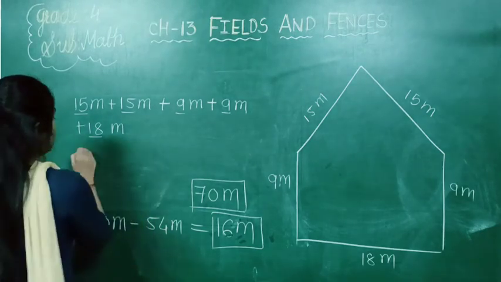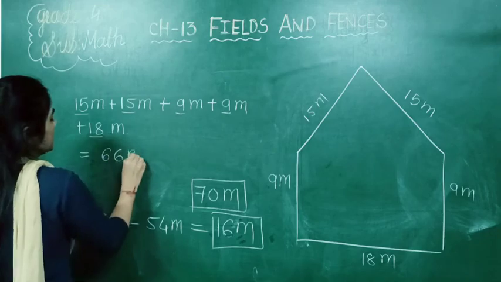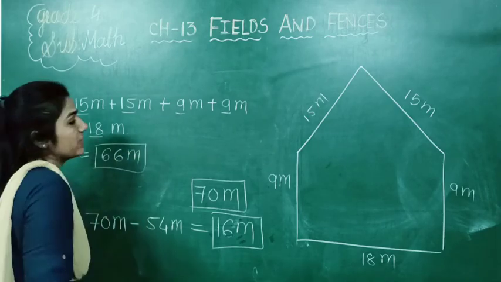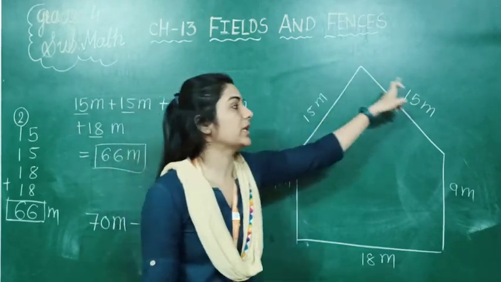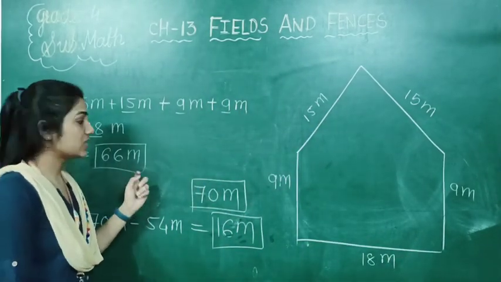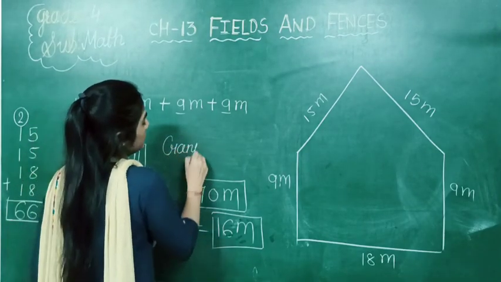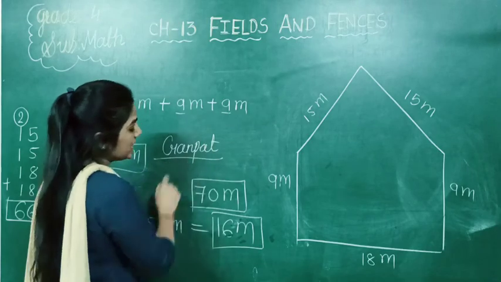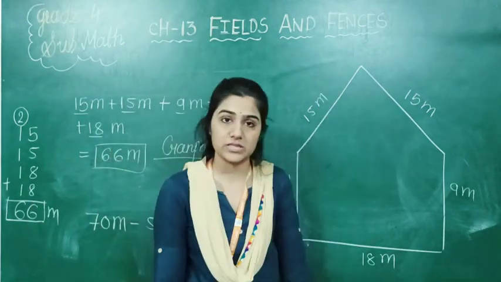That means the addition of all the measurements is 66 meter, or we can say the length of the boundary of this field is 66 meter. This is Ganpat's.